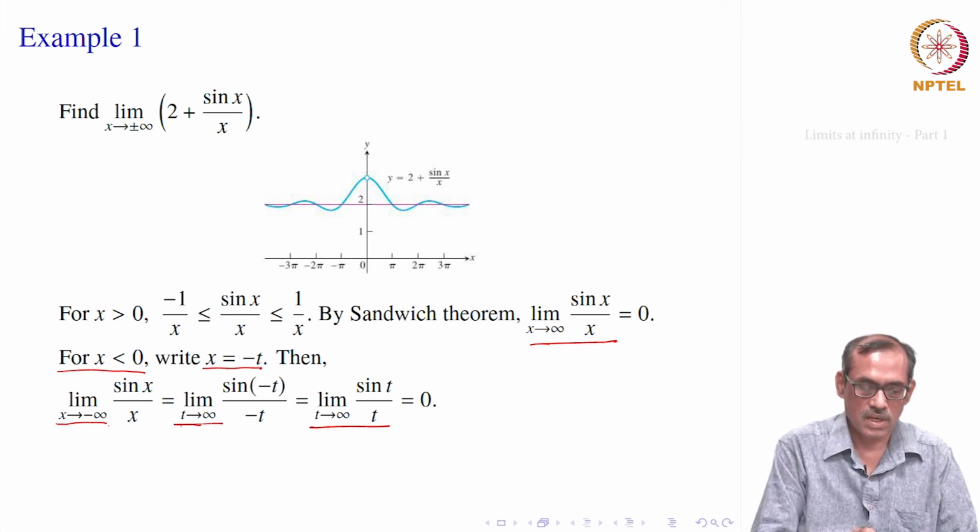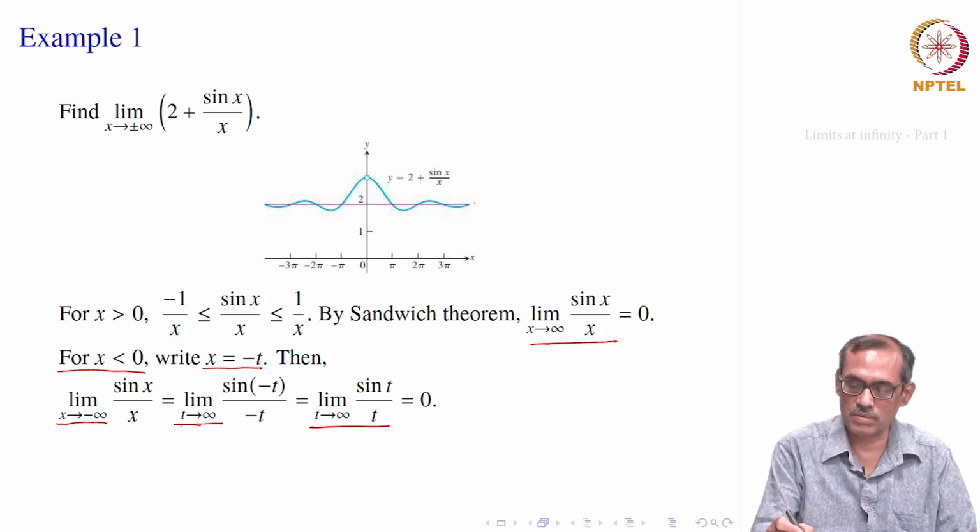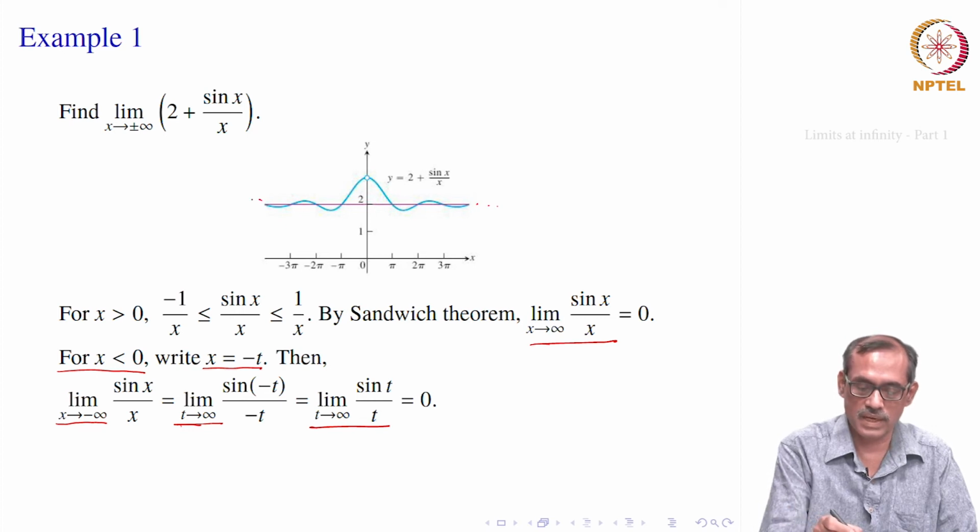That means the limit of sin x by x, whether x goes to infinity or x goes to minus infinity, is equal to 0. That conforms to the intuitive idea we explained here earlier.